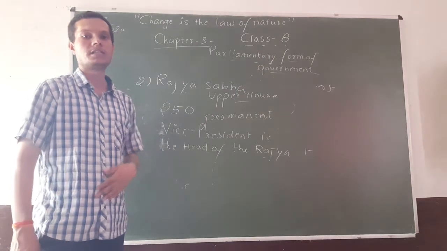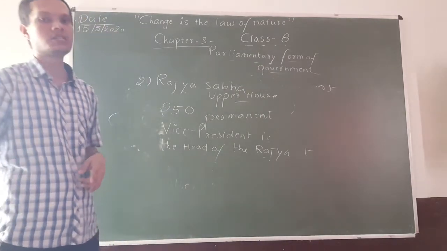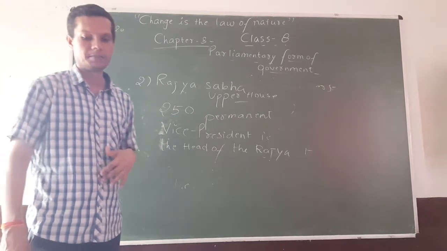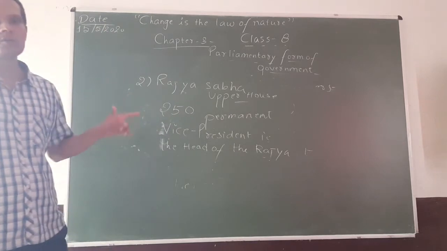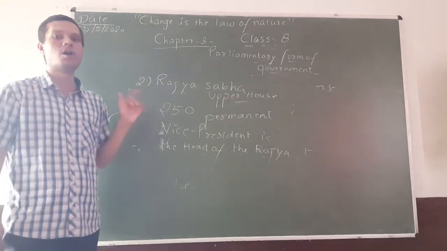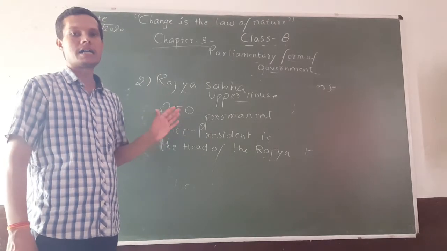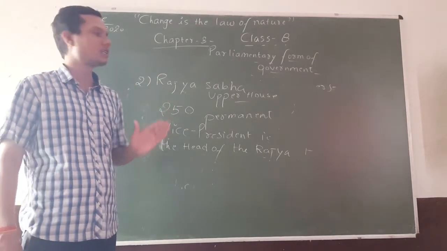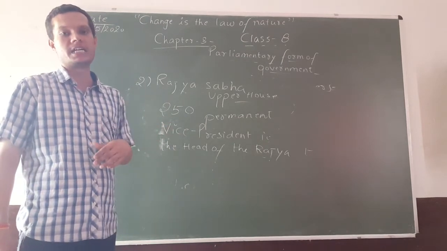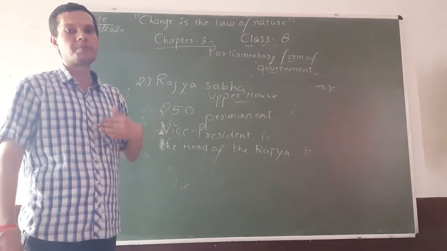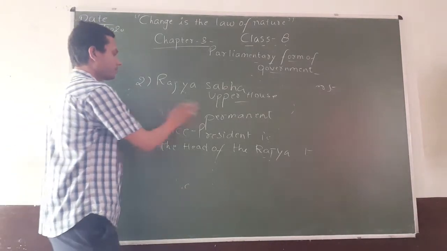Functions of the parliament. Now we will discuss the functions of the parliament. So first of all, we have to discuss what the legislative functions of the parliament are. The parliament makes the laws of the country. The first and foremost work of the parliament is to frame laws, which are enforced on every citizen of the country. We elect the representatives. Those representatives make laws on our behalf. They are our representatives. Okay.